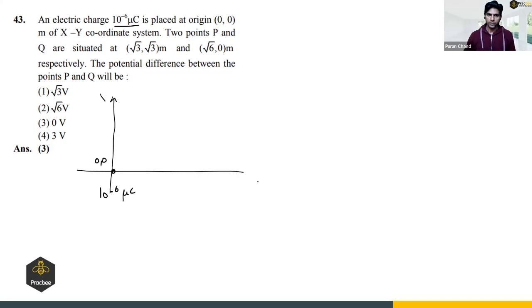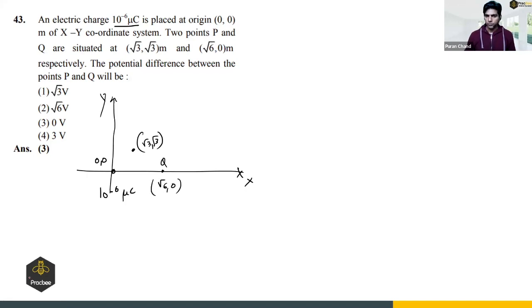This is y and this is x-axis. And this is point Q, root 6 comma 0. And there is a point root 3 comma root 3. Now we have to find the potential difference between P and Q.